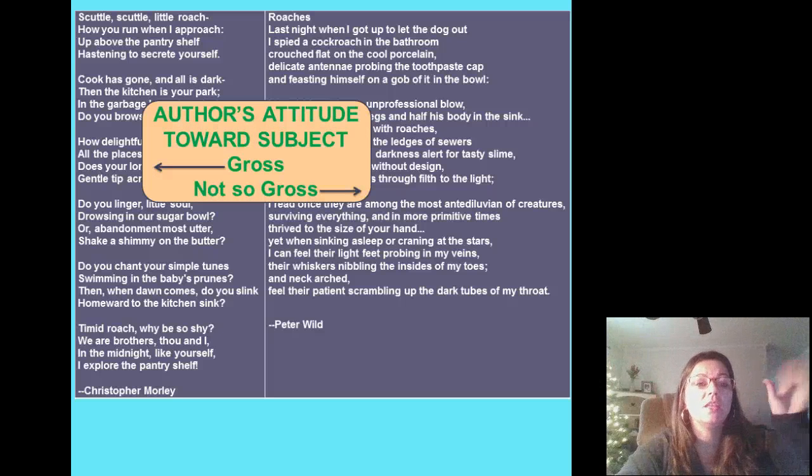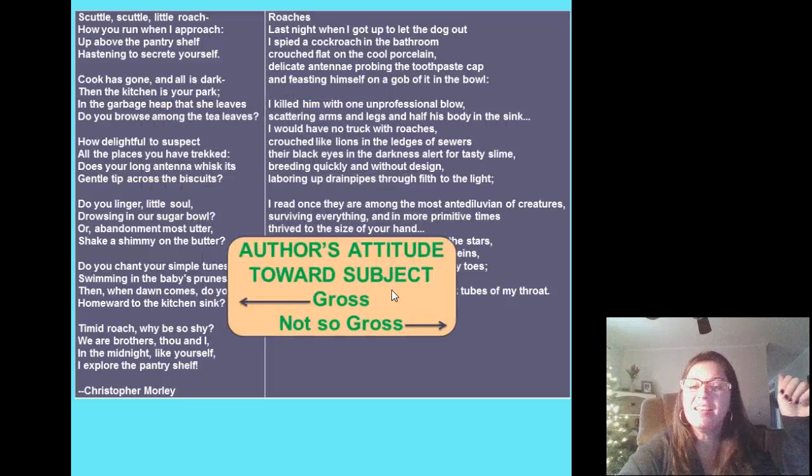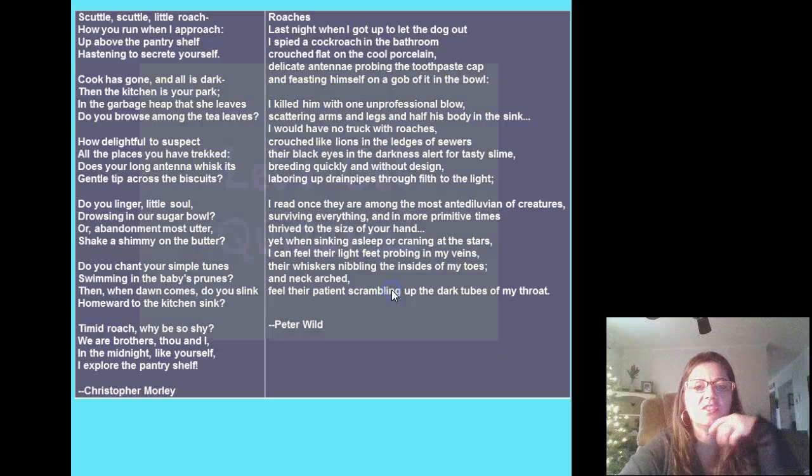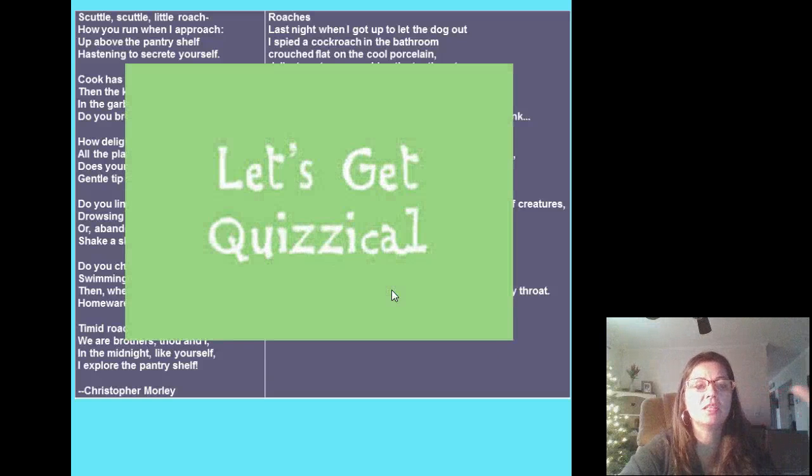Juxtaposing this, we see that the left side is gross. They find it not gross. I'm sorry, this is backwards. But on the right side, this author clearly finds roaches to be absolutely disgusting. So there you have it. That's how you juxtapose two poems. You'll hold them side by side and look for the similarities and differences. So now you know. Let's get quizzical. I'll see y'all in class.